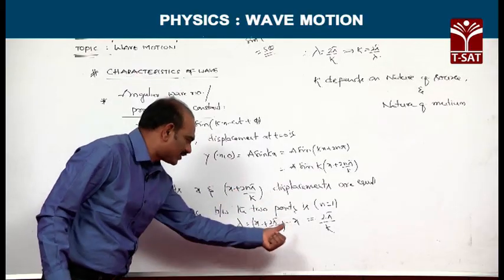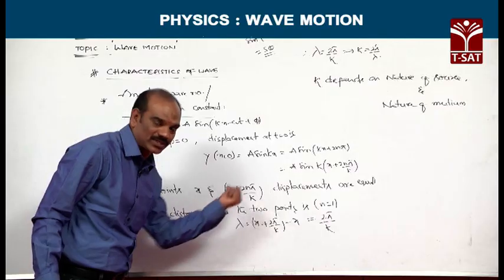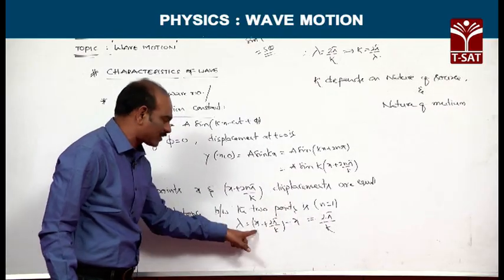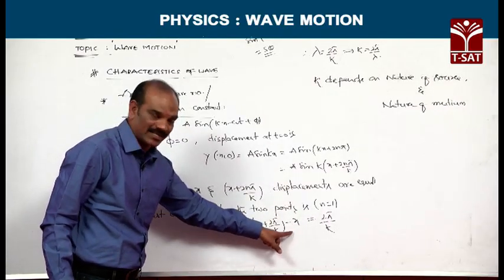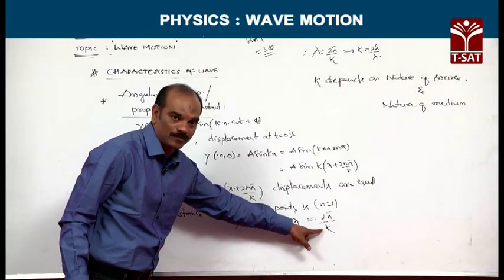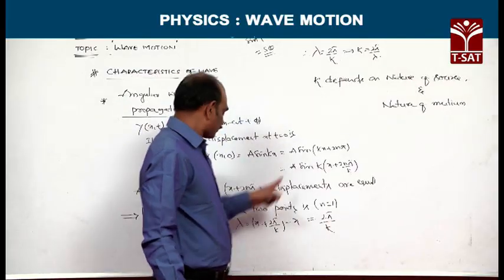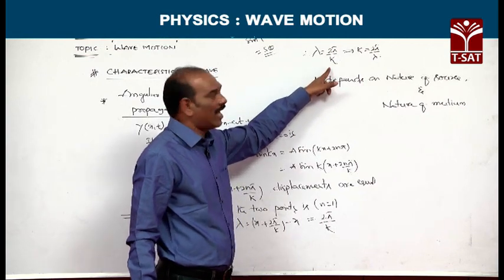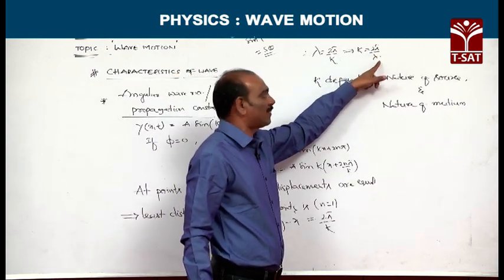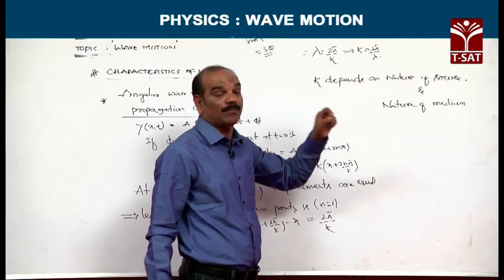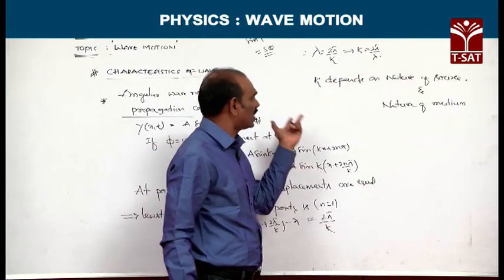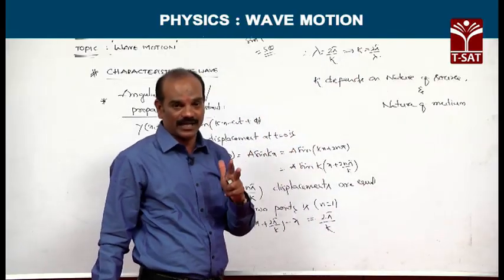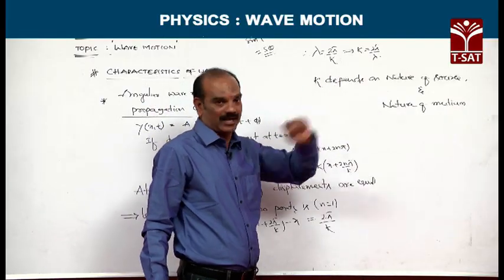So, the least distance between these 2 successive points is x + 2 pi by k minus x, which is equivalent to 2 pi by k. Therefore, wavelength lambda is equivalent to 2 pi by k, or k is equivalent to 2 pi by lambda, where k is called the propagation constant. This is how the propagation constant k and the wavelength lambda are related.